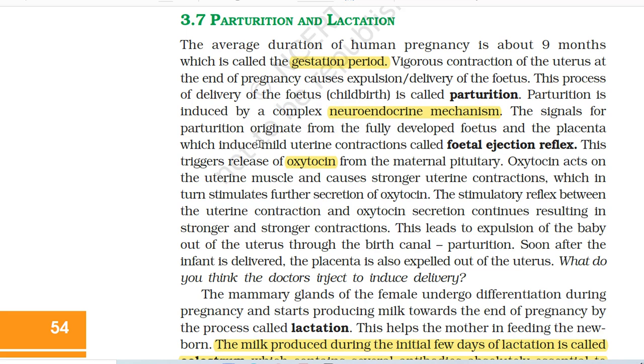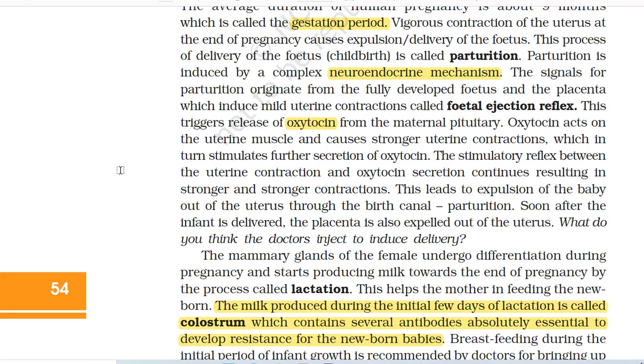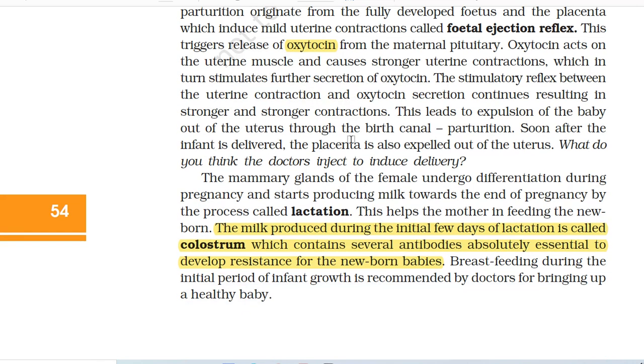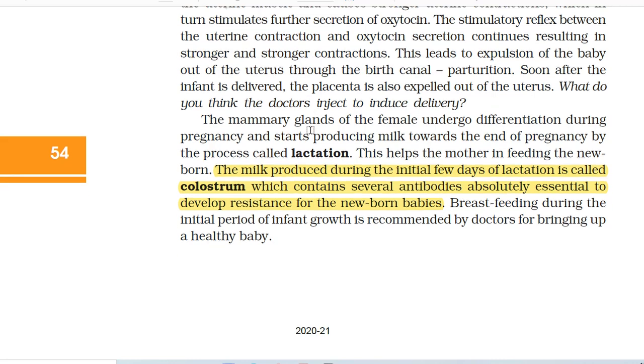The signals for parturition originate from the fully developed fetus and the placenta, which induce mild uterine contractions called the fetal ejection reflex. This triggers release of oxytocin from the maternal pituitary. Oxytocin acts on the uterine muscle and causes stronger uterine contractions, which in turn stimulates further secretion of oxytocin. The stimulatory reflex between the uterine contraction and oxytocin secretion continues, resulting in stronger and stronger contractions.